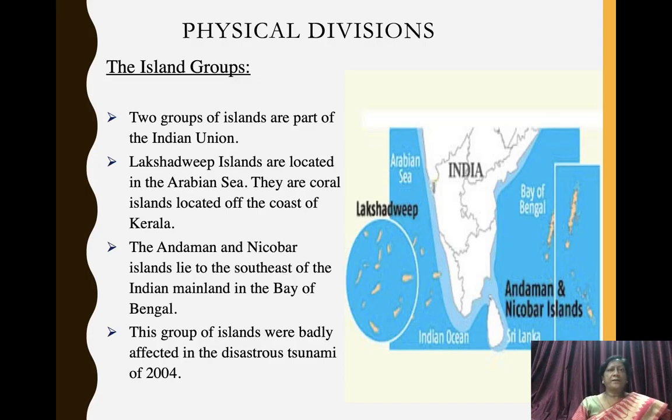The sixth physical division of India is the islands group. Two groups of islands are part of the Indian Union, Lakshadweep and Andaman. Lakshadweep islands are located in the Arabian Sea. You can see in the picture here. They are coral islands located off the coast of Kerala. The Andaman and Nicobar islands lie to the southeast of the Indian mainland in the Bay of Bengal. This group of islands were badly affected in the disastrous tsunami of 2004.